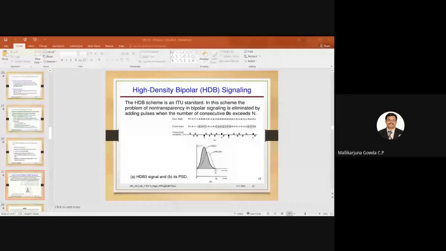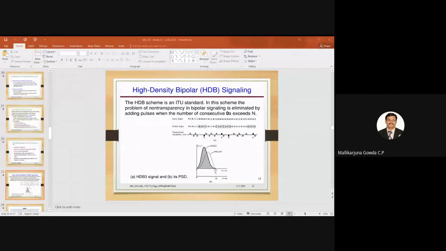That is why it is called HDB3 signaling, right? So bipolar signaling, how do I code it? 0 will be represented by no pulse, 1 will be represented by positive pulse. So like that I am coding it here, right? Hope this point is clear till now. First 0, no pulse, next one positive pulse, next one 0, no pulse, next one has to be what? Negative pulse, because it's bipolar, right? So next one will be positive pulse, next one will be negative pulse.